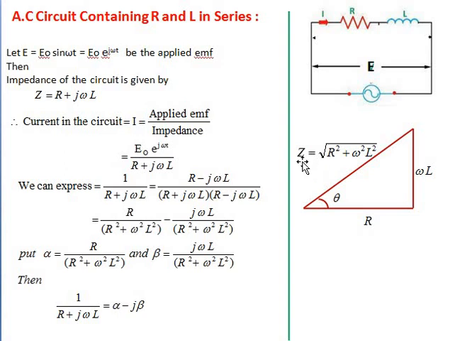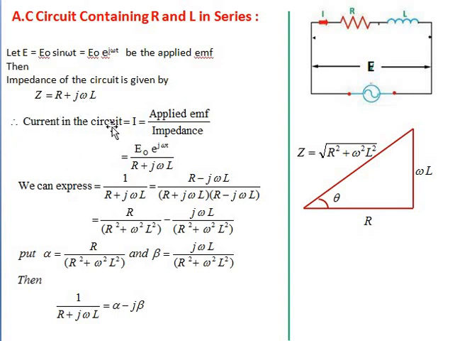Okay, so let E is equal to E naught sine omega t, that is equal to E naught into e raised to j omega t, be the applied EMF. Clear? So this is in polar form, dear students. Then the impedance of the circuit is given by, as the resistance and inductance are connected in series, Z is equal to R plus j omega L. Okay, so this is the impedance.